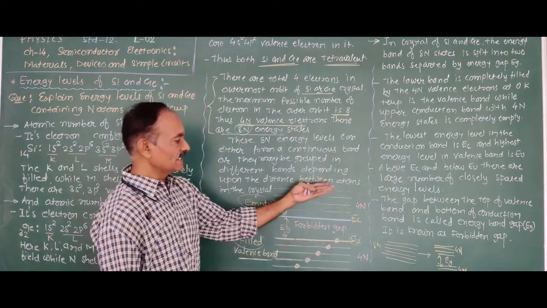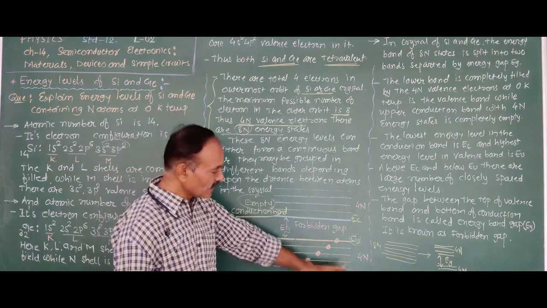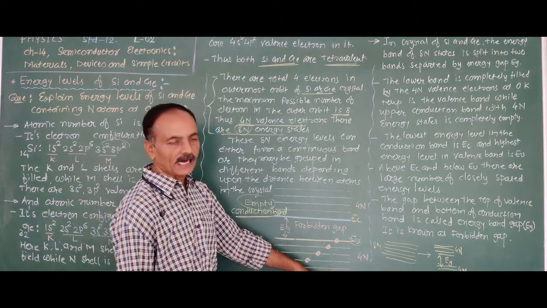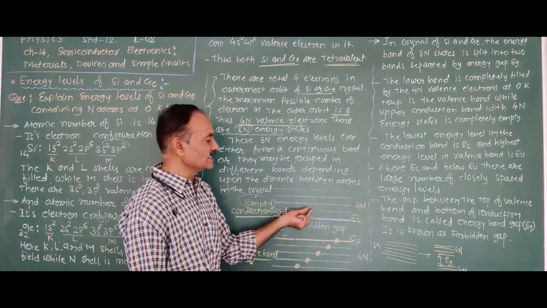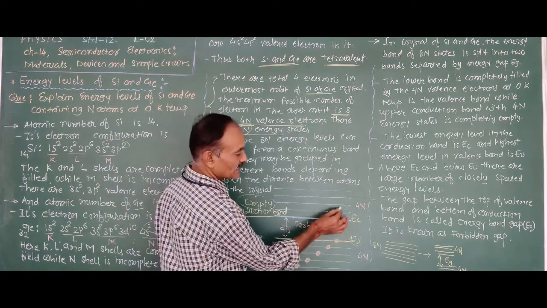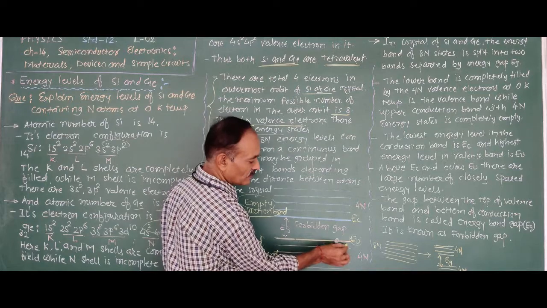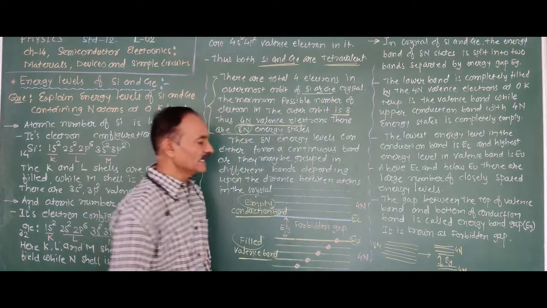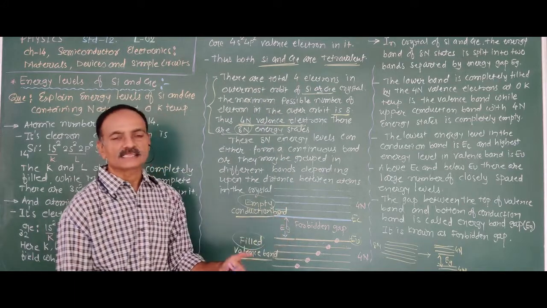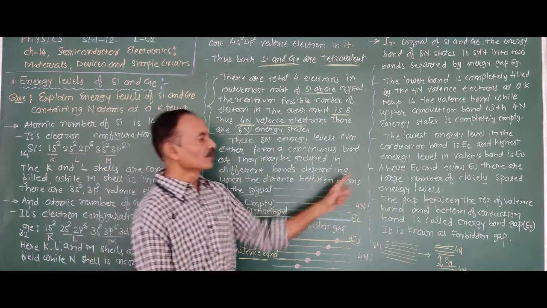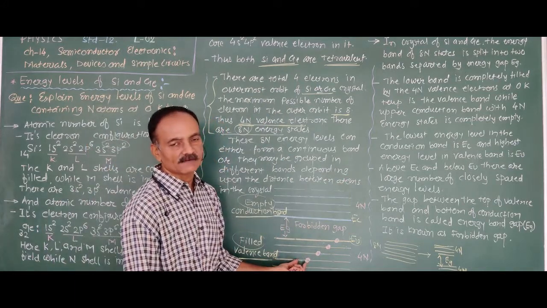Above the Ec and below the Ev, there are a large number of closely spaced energy levels.